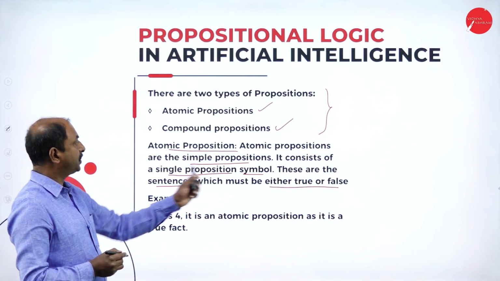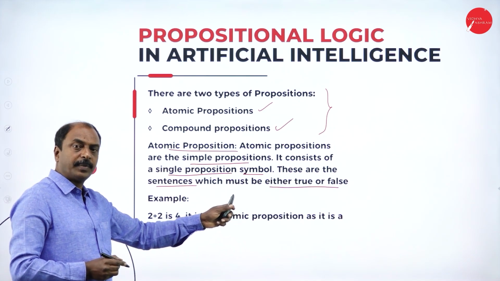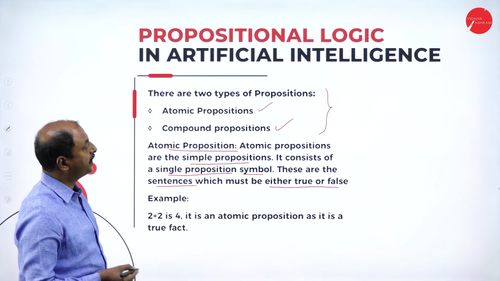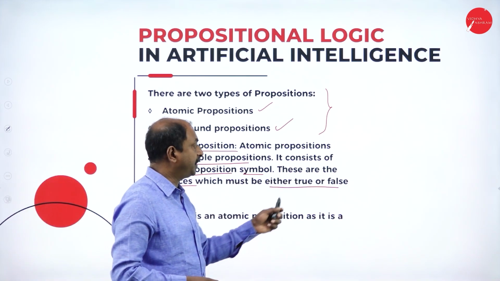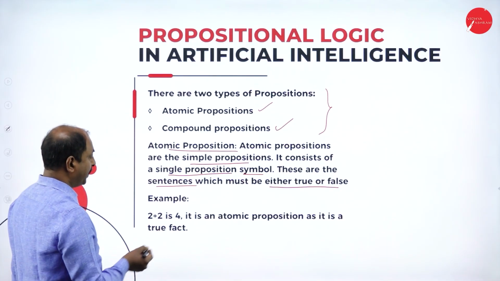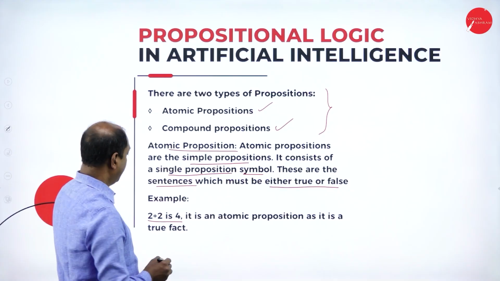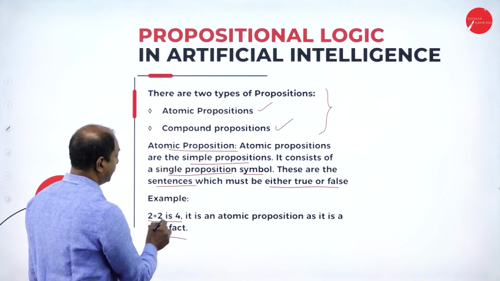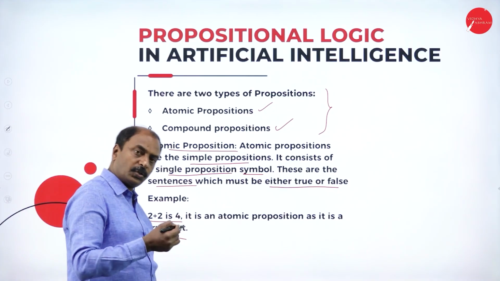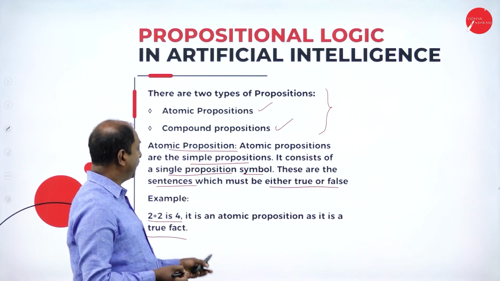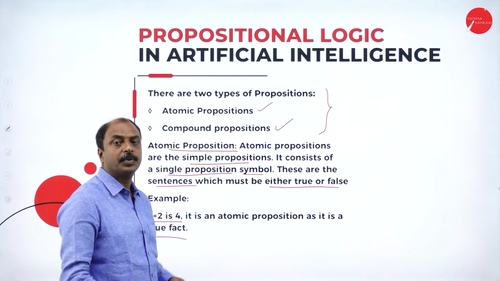This is what I told you just now. Atomic propositions are statements whose possible answer is either true or false. Look at the example, 2 plus 2 is 4. It is an atomic proposition. It is a true fact.